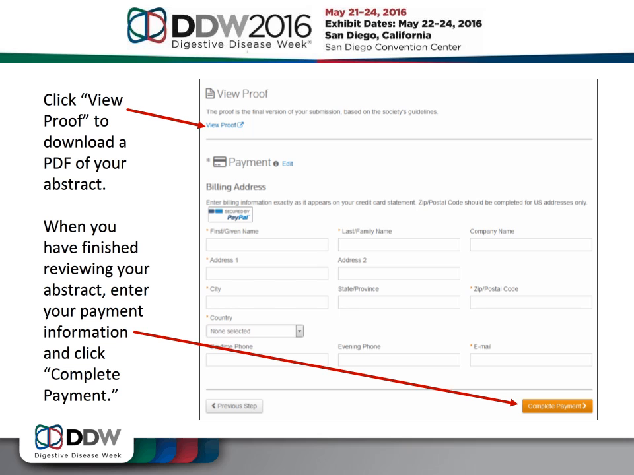Once you have finished reviewing your abstract and are ready to submit, enter your payment information and click Complete Payment. All abstract submissions require a $60 non-refundable abstract processing fee to be paid at the time of submission. Abstracts are not considered submitted until the payment is received. After you've entered your payment information and successfully submitted your abstract, you will receive a confirmation email. Any co-authors you may have listed will also receive email messages requesting that they complete their disclosures.